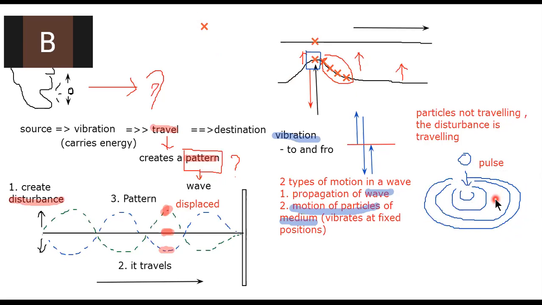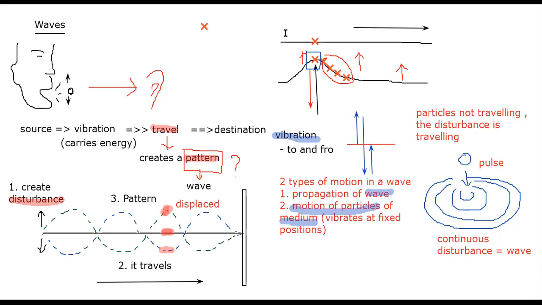If it is one disturbance only, we call it a pulse. If it is a continuous disturbance, we call it a wave.